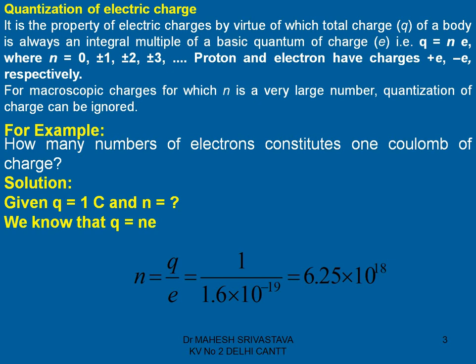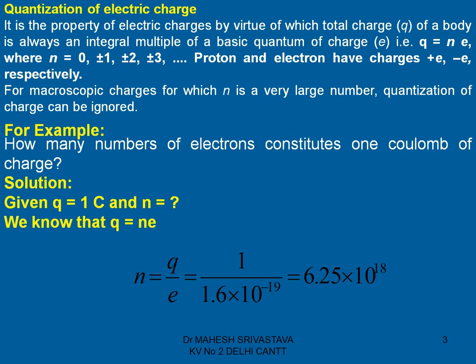That's why we say that it is the property of electric charge by virtue of which the total charge of a body is always an integral multiple of a basic quantum of charge, that is q equal to ne, where n equal to 0, plus minus 1, plus minus 2, plus minus 3, and so on.